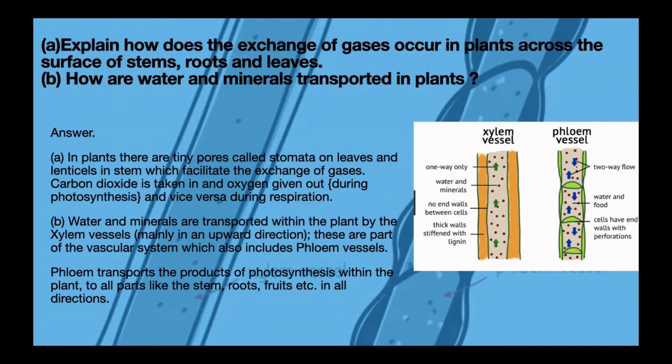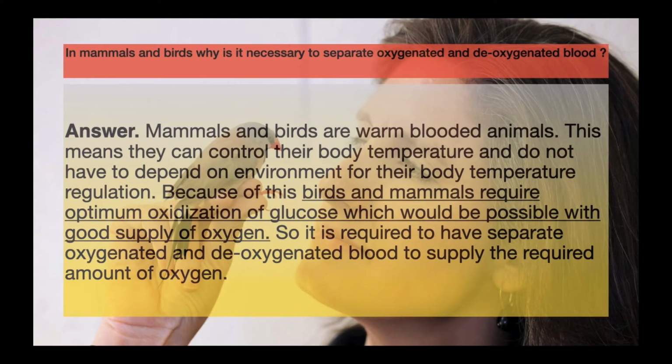The next question is: in mammals and birds, why is it necessary to separate oxygenated and deoxygenated blood? It is very important due to the oxidation of glucose, which requires a huge amount of oxygen. The separation of oxygenated and deoxygenated blood helps birds and animals get an adequate amount of oxygen for the oxidation of glucose.